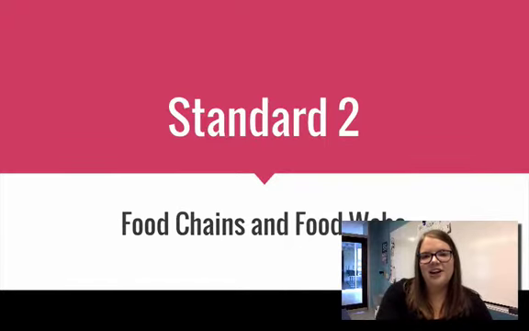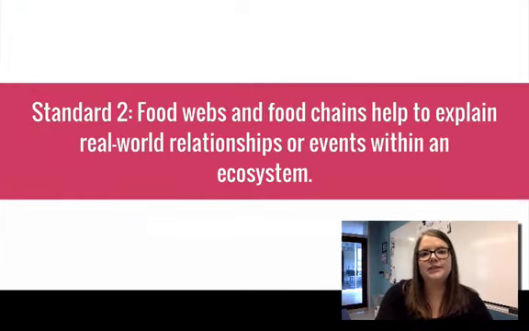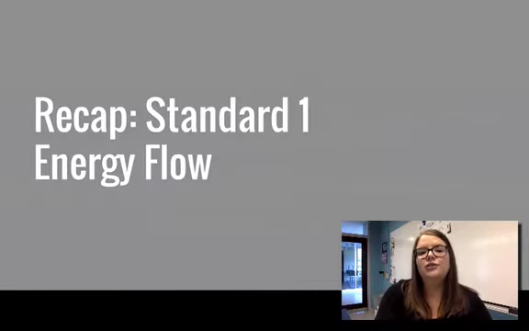Hey guys, let's talk about Standard 2, which is on food chains and food webs. Standard 2 says food webs and food chains help to explain real-world relationships or events within an ecosystem. So this is going to build on Standard 1. In Standard 1, one of the things we talked about was energy flow. We talked about how energy flows unidirectionally, so one direction through an ecosystem, and it spreads by things eating each other. So this standard is going to look more specifically at that, how things eat each other and gain